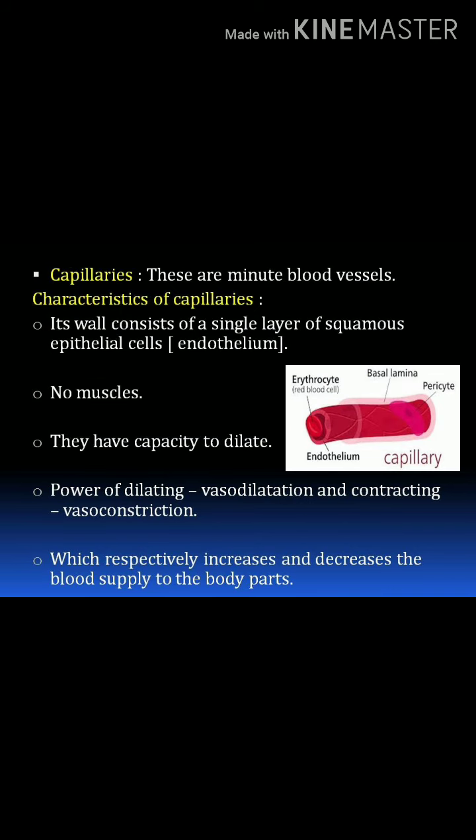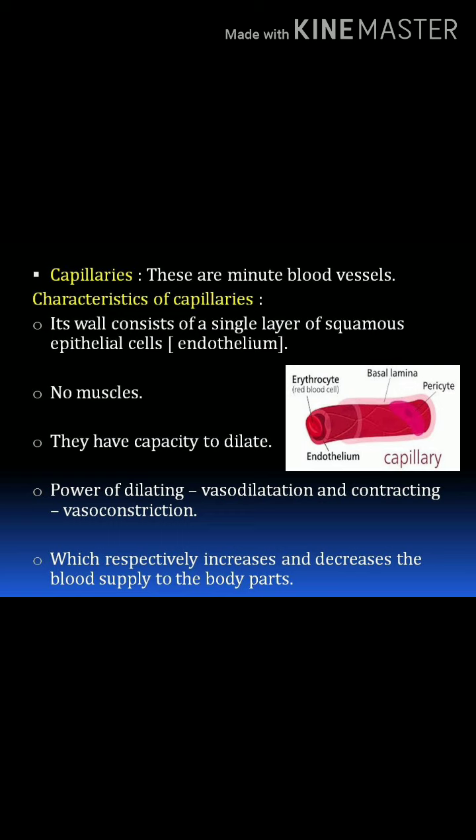Next, capillary. Here, an artery divides into small branches called arterioles. An arteriole again divides into small branches, which are called capillaries. Here, the aorta divides to form arteries, arteries divide to form arterioles, and arterioles again divide to form capillaries. A capillary is a narrow tube-like structure. It has a single layer of squamous epithelial cells, that is the endothelium. There is no external layer or middle layer. It has only one layer, that is the endothelium.